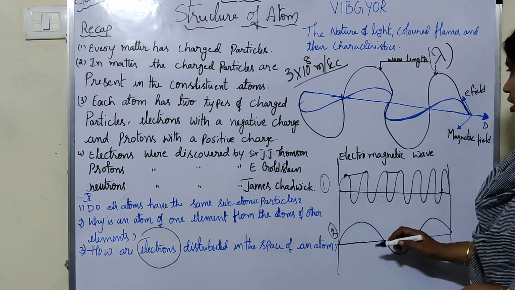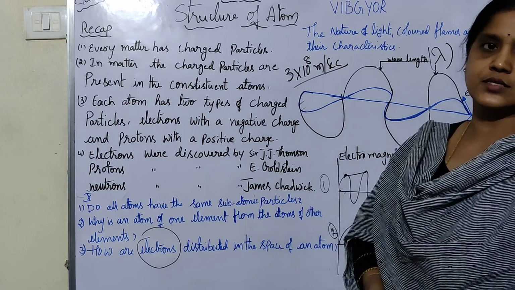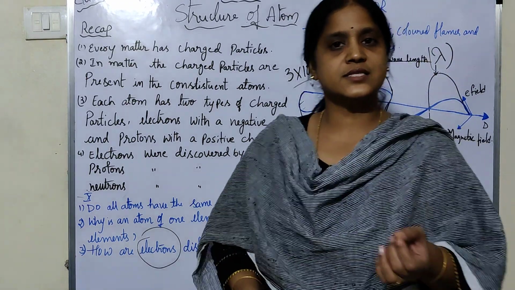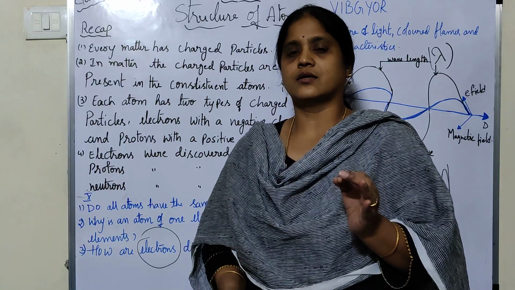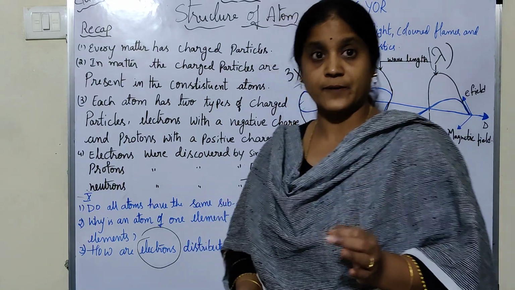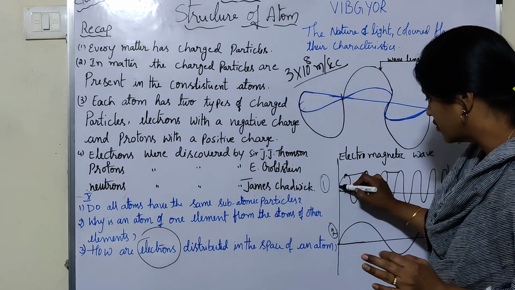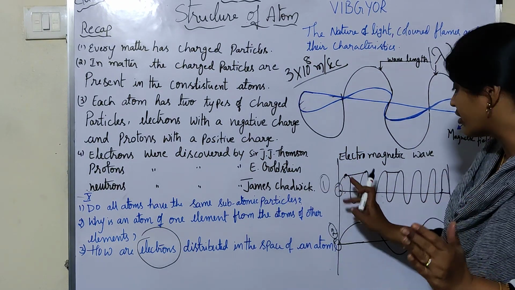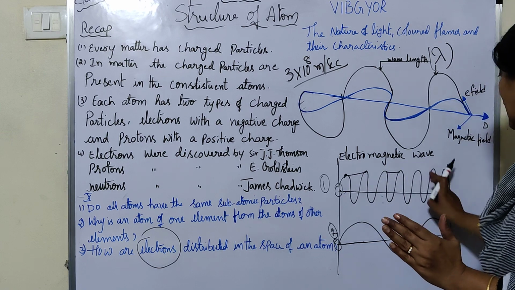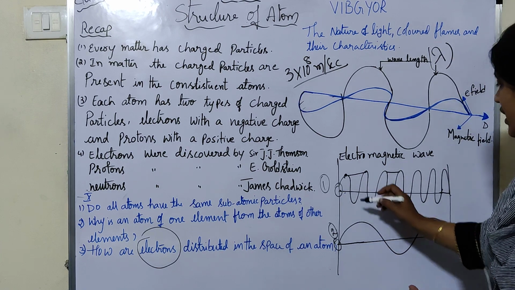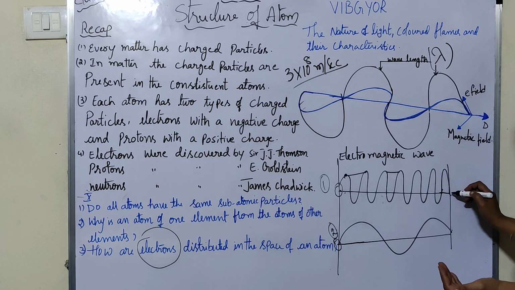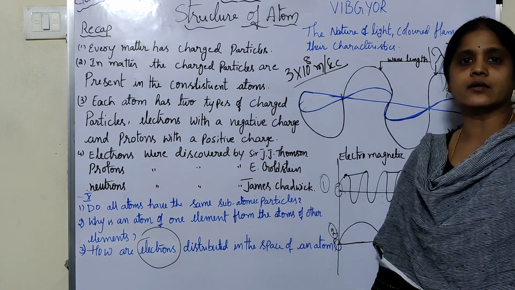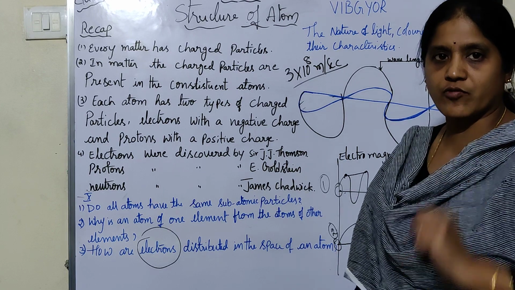Now one more thing is frequency. Within a given time, generally we take the time in seconds, within the given time of 1 second, from a given point, the number of wave peaks covered, how many wave peaks are traveling within the given time from a given point, is known as frequency.